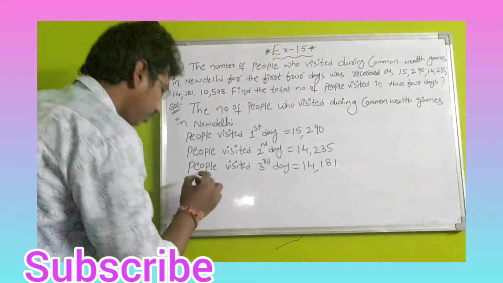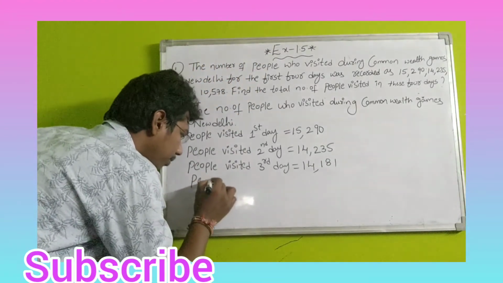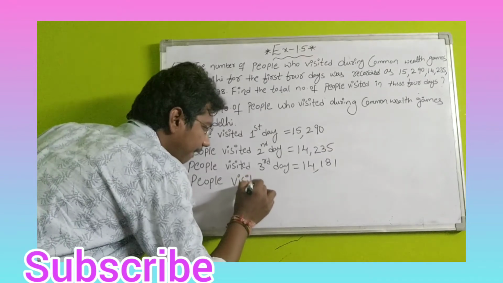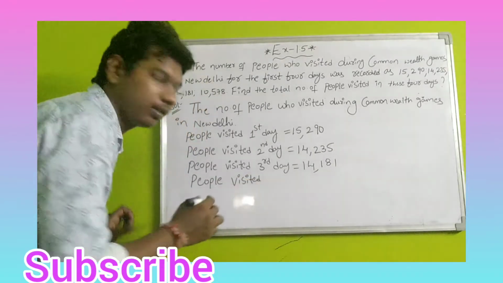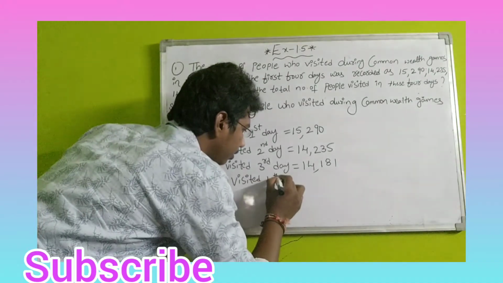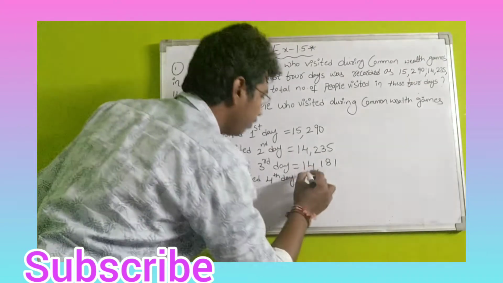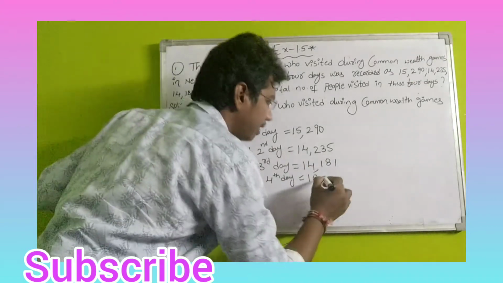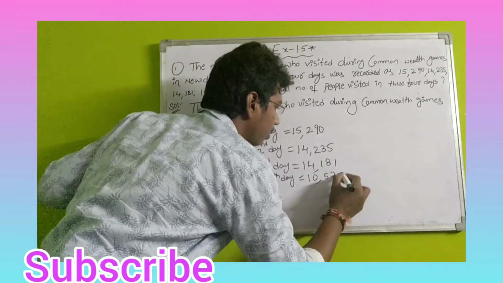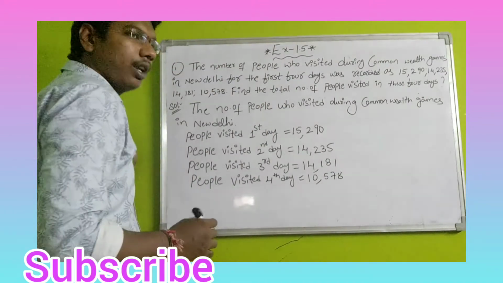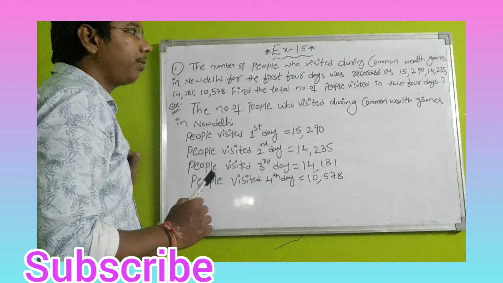Next, people visited fourth day, 10,578.